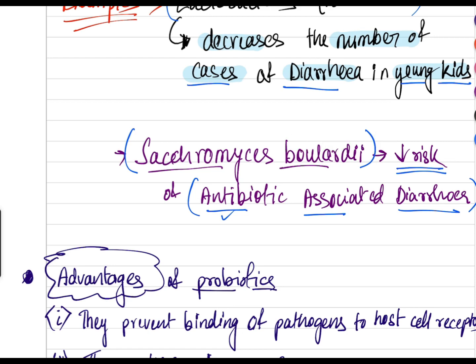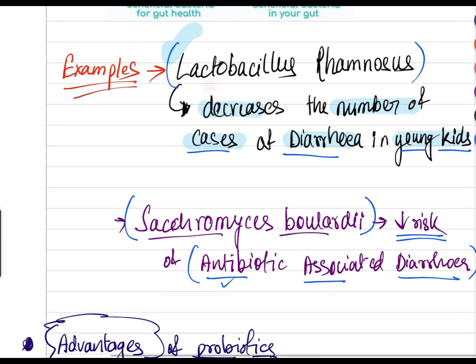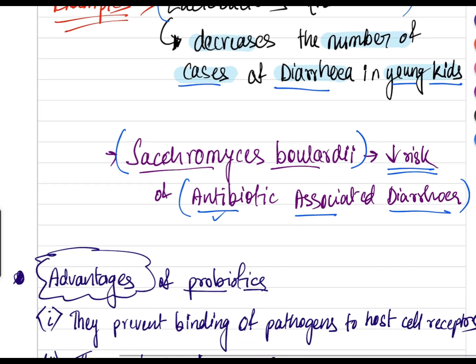So we learned two examples. One is Lactobacillus rhamnosus and another is Saccharomyces boulardii. Lactobacillus rhamnosus decreases diarrhea in young kids, and Saccharomyces boulardii decreases the risk of antibiotic-associated diarrhea.